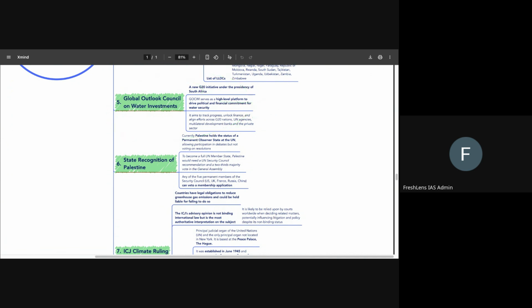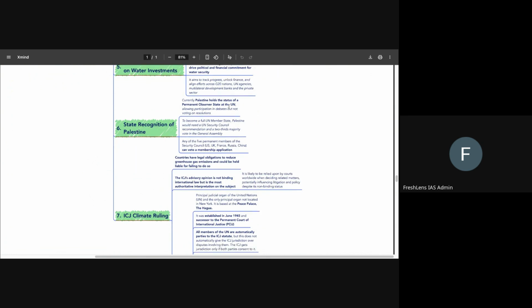It's a G20 initiative. It is by South Africa, and it serves as a high-level platform to drive political and financial commitment for water security. Okay. It will track progress, unlock finance, and align efforts across G20 nations, UN nations, etc. Okay. Then comes next, which is state recognition of Palestine.